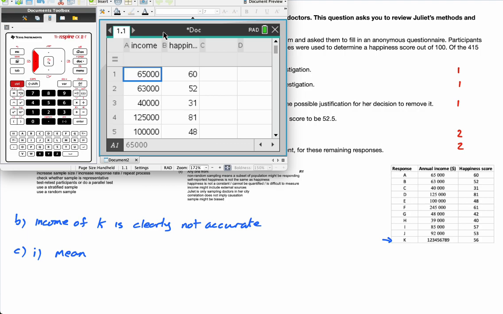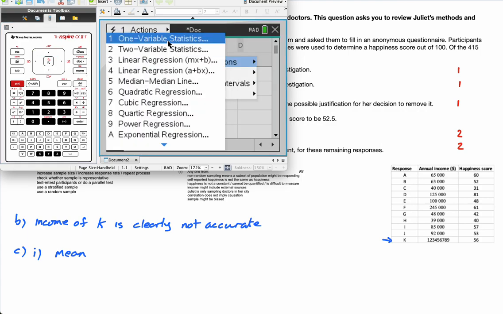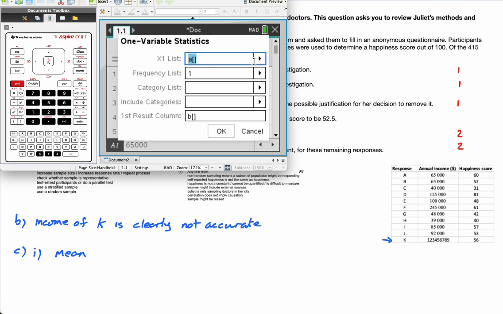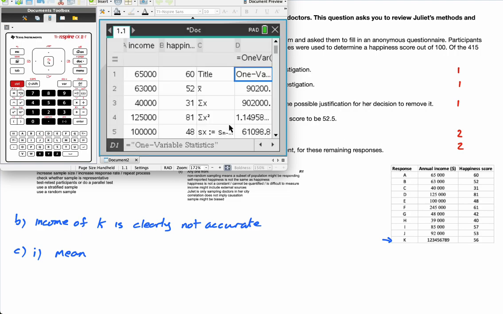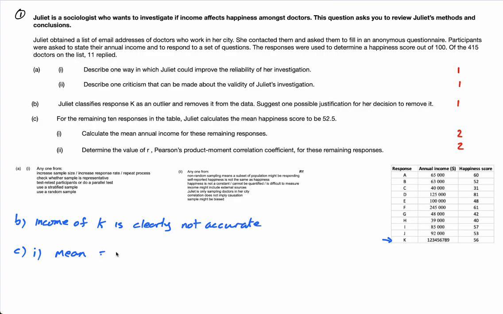Here's the income. I've left out K, and I'm just going to do menu, statistics, stat calculations, 1 variable statistics, press OK. The X list is income. I'm doing the income. She's already done happiness. Results. I've put the happiness score. Press OK, and here this is the mean. The mean is 90,200 exactly. Mean equals 90,200. Okay, that is the mean.